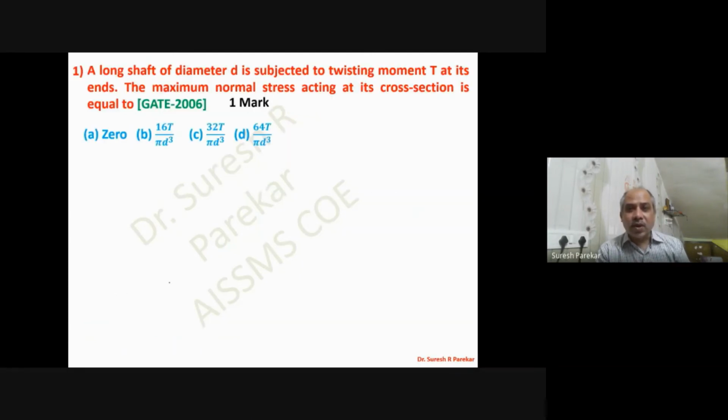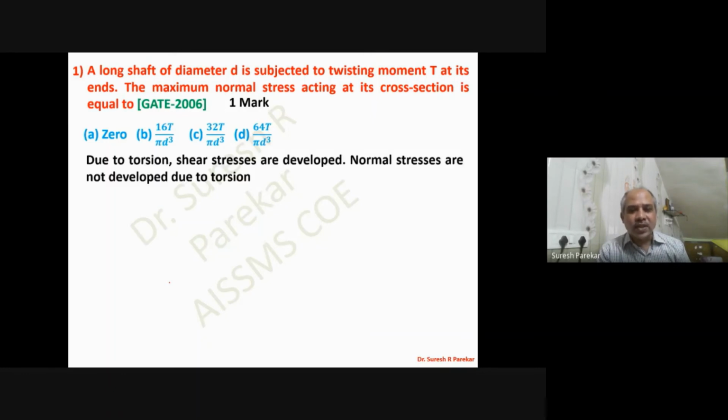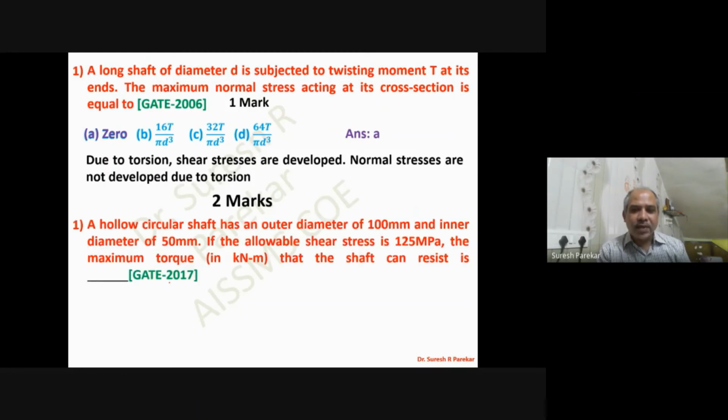Then we have torsion. We have seen we have shear force, bending moment, and torsional moment. So this question was for 1 mark. Simple question: the maximum normal stress acting at its cross section is equal to. Now due to torsion, shear stresses are developed. Normal stresses are not developed due to torsion, and therefore we have the value as 0. So the option is A. Then the remaining questions are for 2 marks.